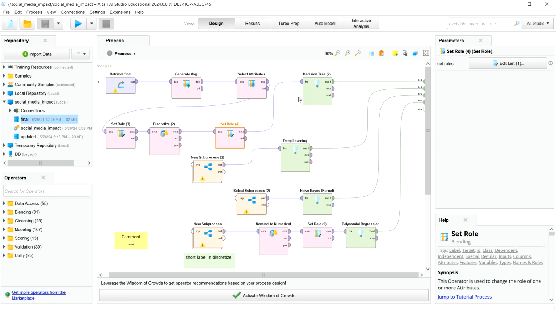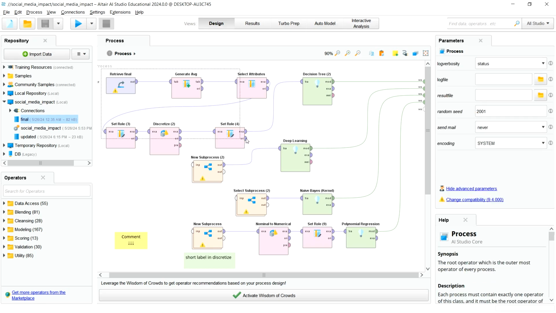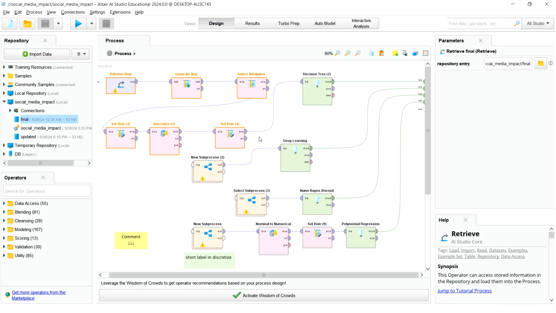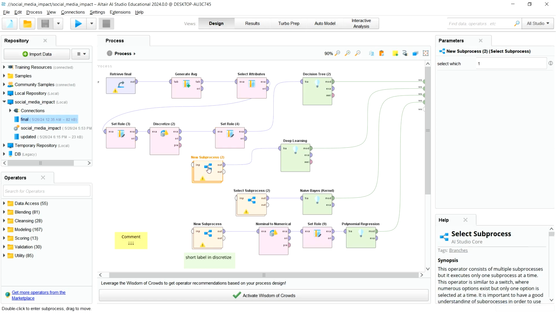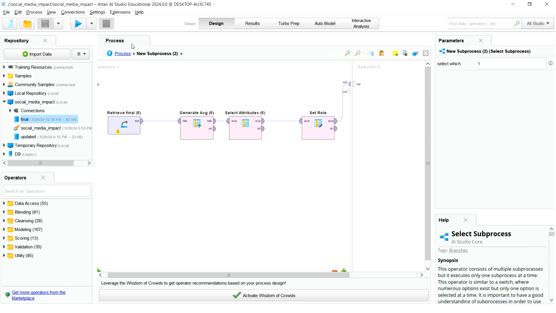One of them is decision tree, another is deep learning, the next is naive bayes, and the other one is polynomial regression. So what these sub processes are is this entire process which we are seeing from retrieval to set role has been put inside this sub process. So if I open this sub process, we can see this thing. So we are having all these things inside it.